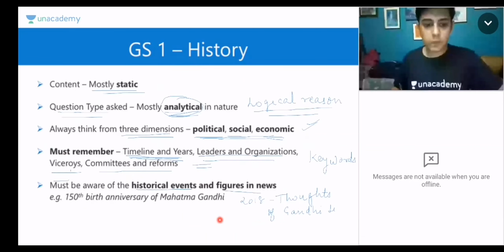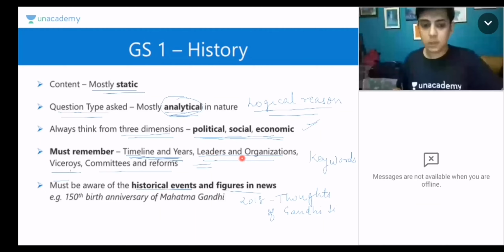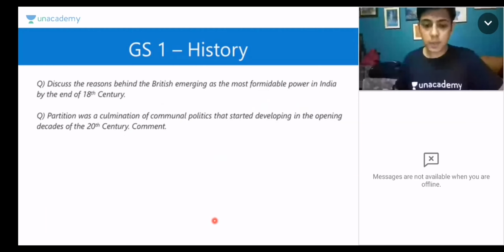And just remember, we must include these keywords. You must remember the name of viceroys. You must write the name of committees of reforms. Okay. So these are very, very important. So that is the way you go with history.